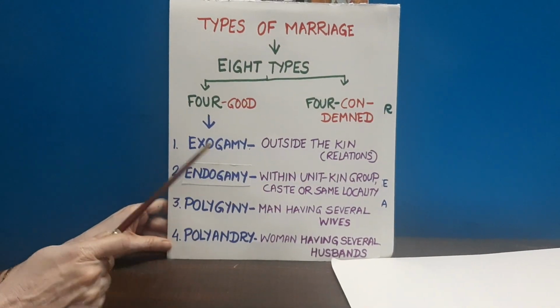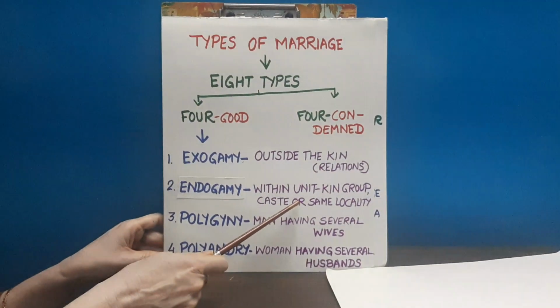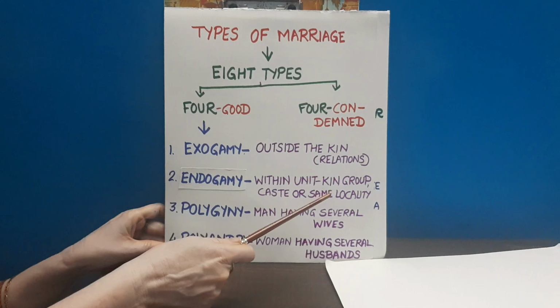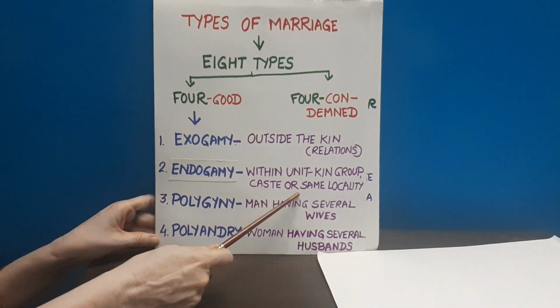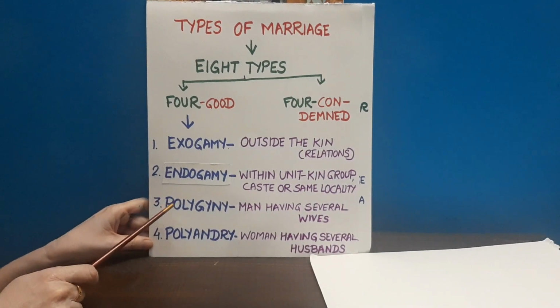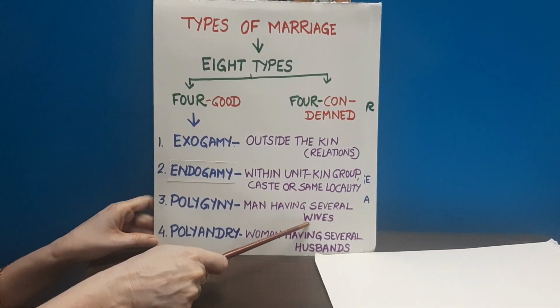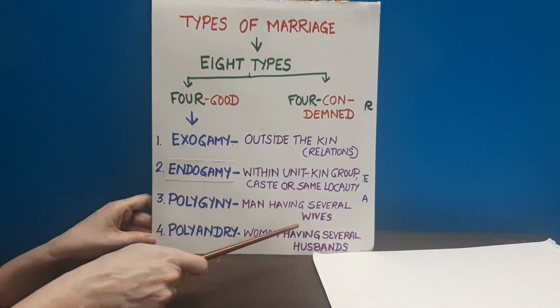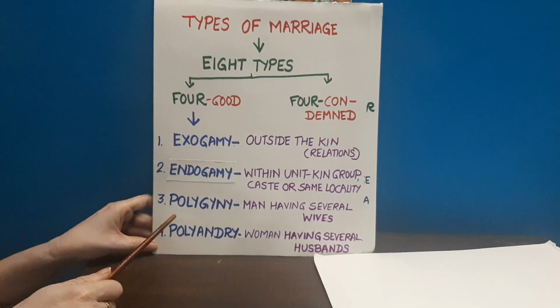Second was endogamy, that is within the unit, that means among kin or relatives, in the same caste or in the same locality. Third was polygamy, that means a man having several wives. You will find various examples from Indian texts, especially mythological texts, for this.